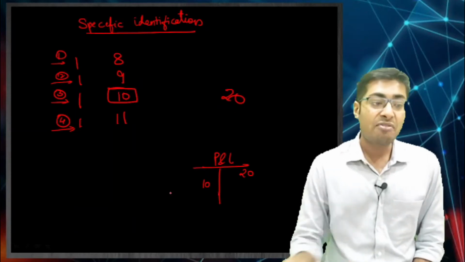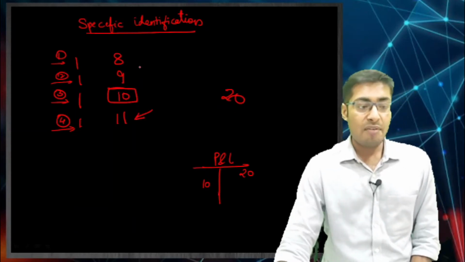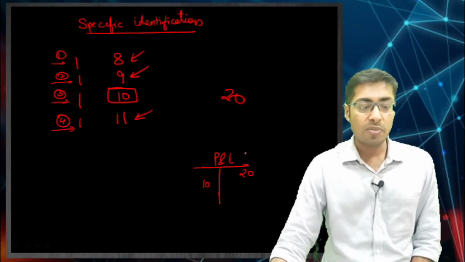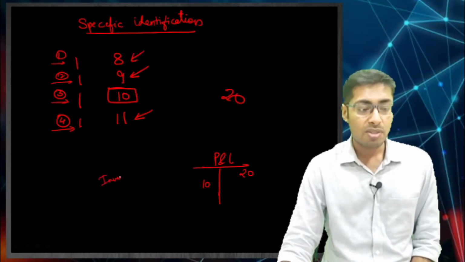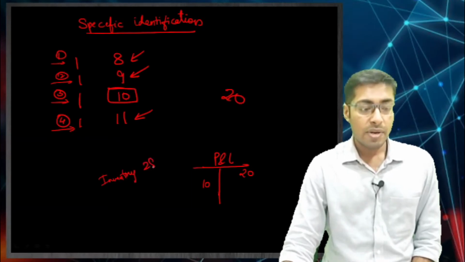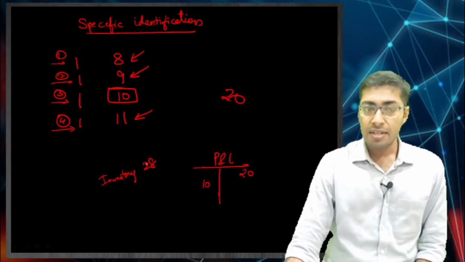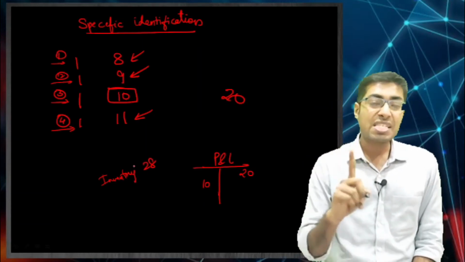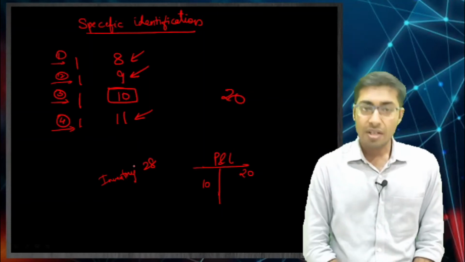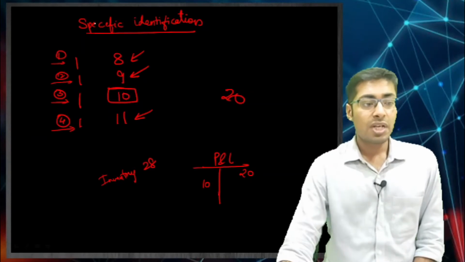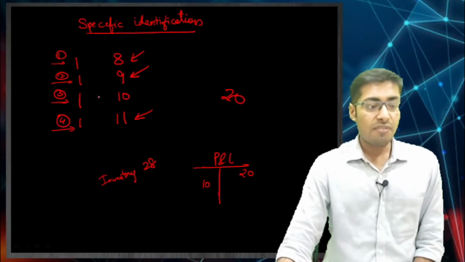What is going to be the inventory? The inventory is going to be 11 plus 9, 20 plus 8, 28. 28 is going to be the inventory in my books. Inventory will be 28, correct? I hope you all are understanding what we have done. This is your specific identification, correct? Now coming to the next one, which is FIFO.